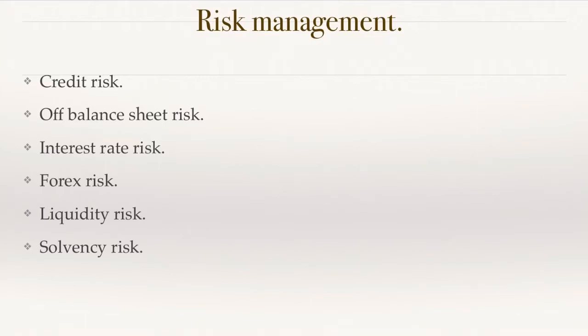Forex risk. Banks nowadays are increasingly dealing with forex. In such a case, for small fluctuations banks are ready, they can handle that, but in case of heavy fluctuation there will be a loss. Sometimes of course there may be a chance of gain also.